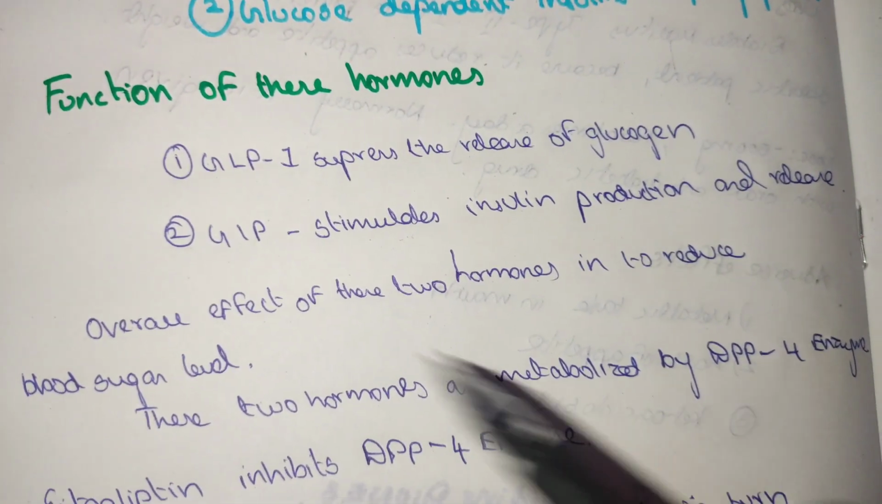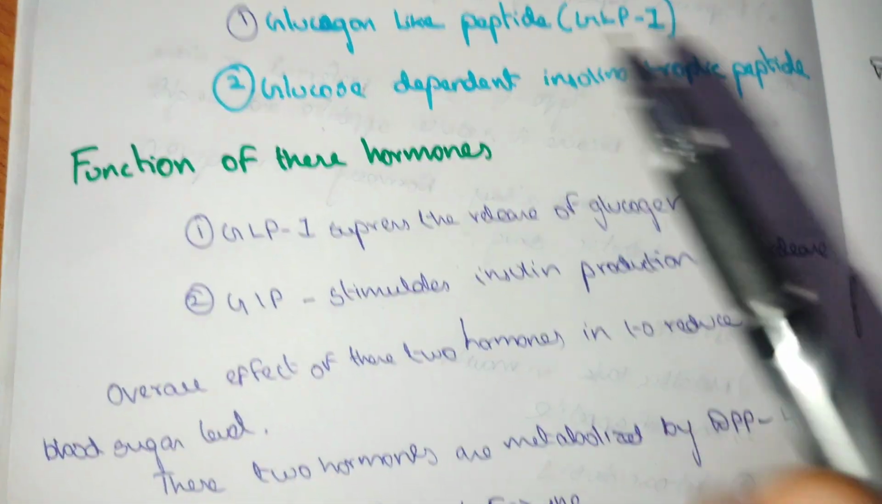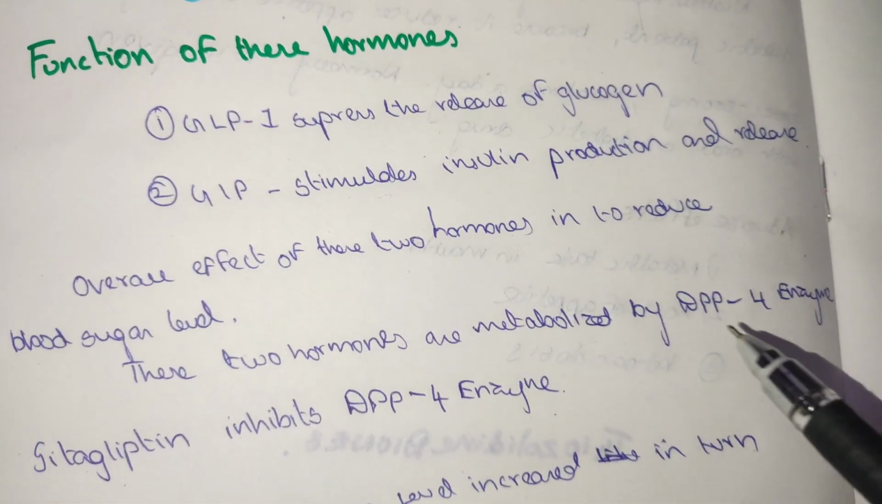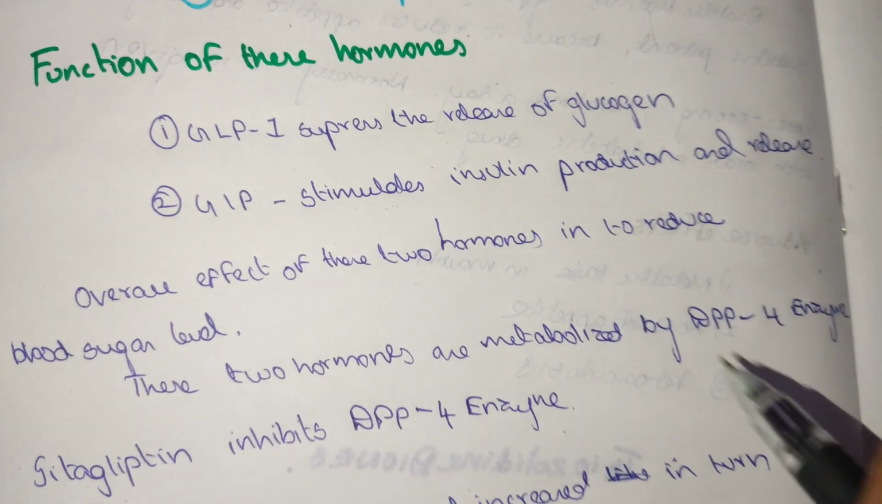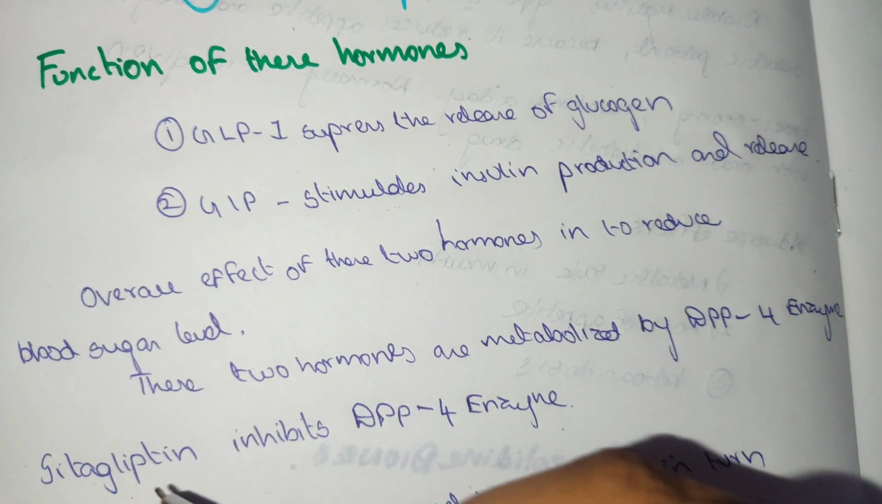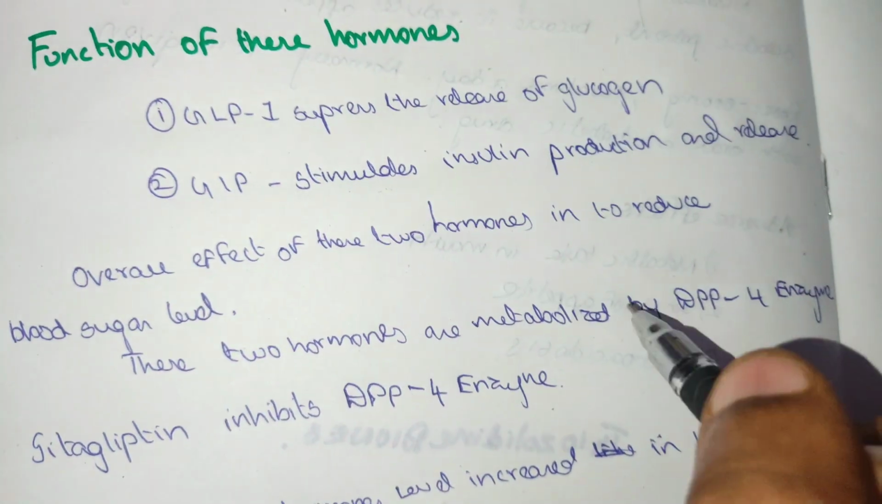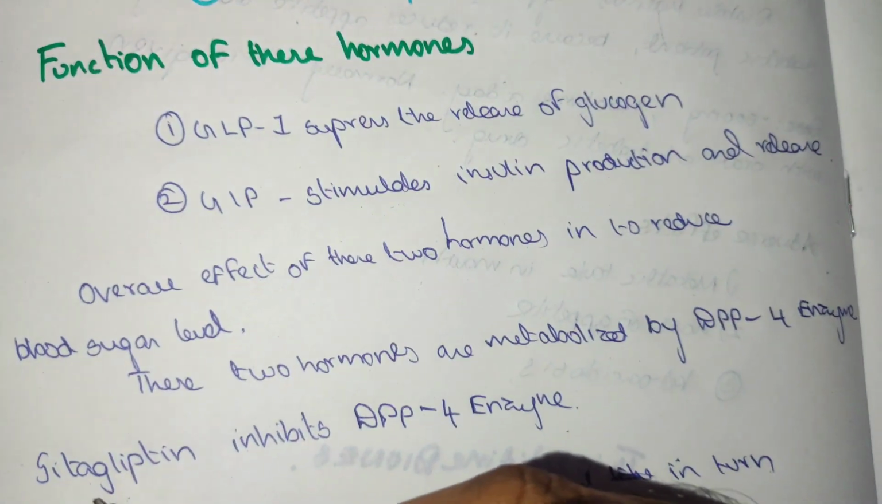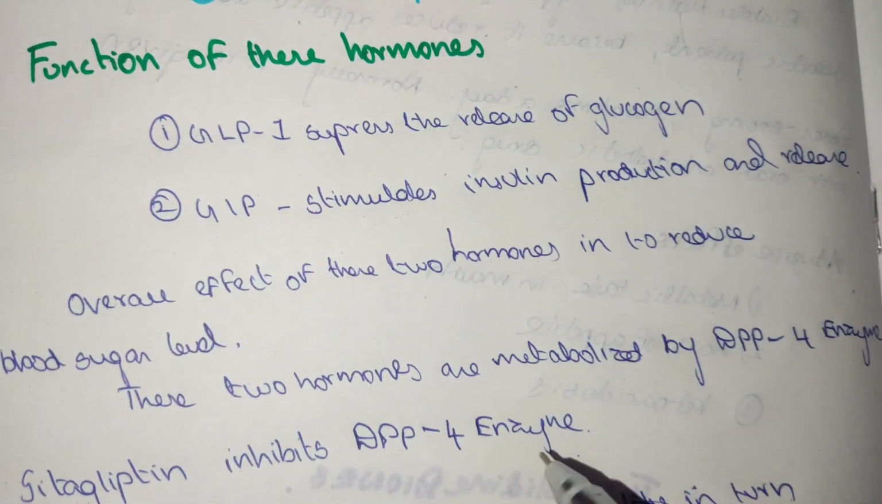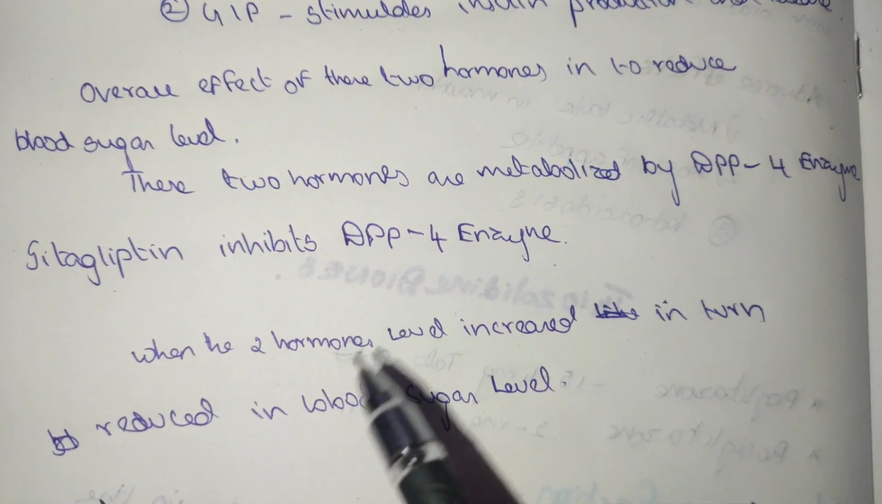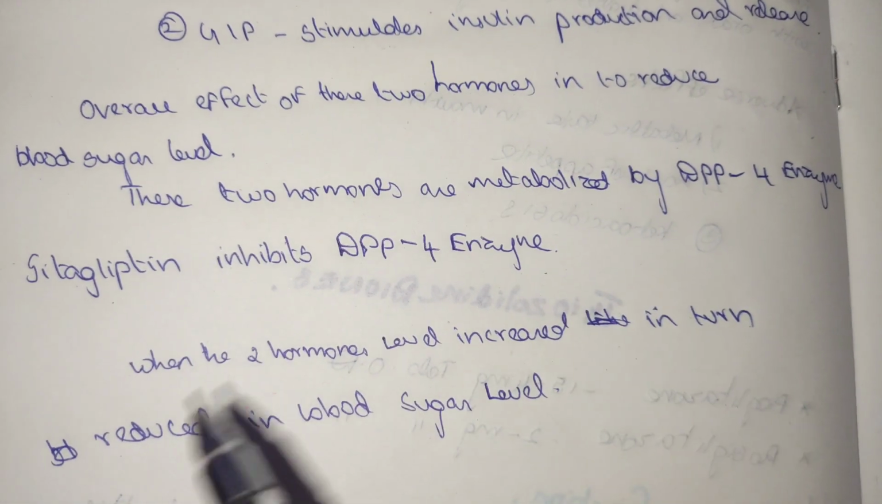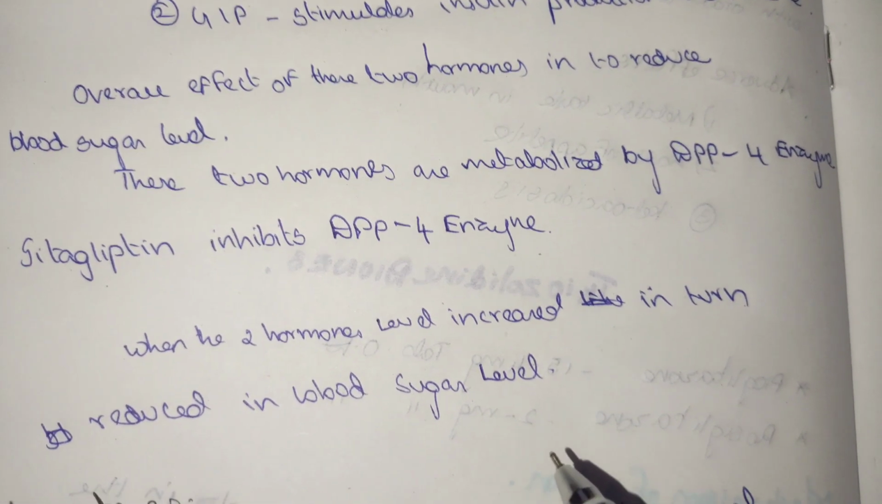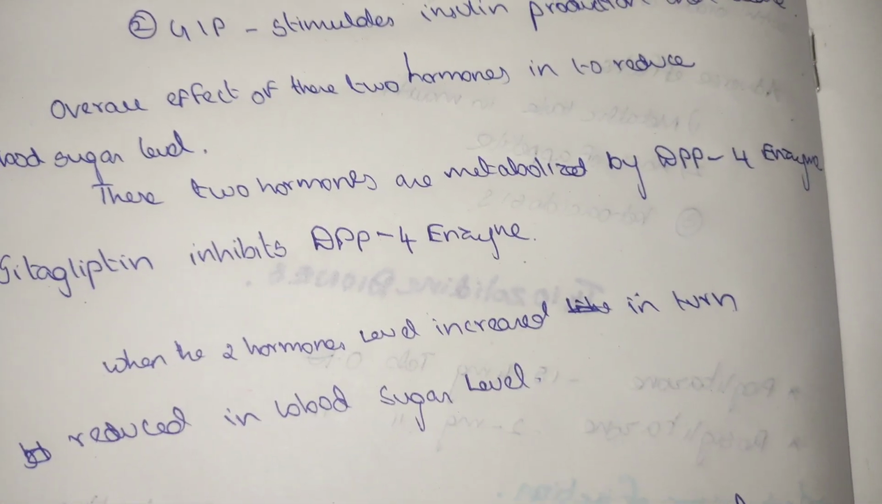But both of these hormones are metabolized by the DPP4 enzyme. So this DPP4 enzyme is inhibited by this drug, which we take orally. Sitagliptin inhibits the DPP4 enzyme. When the levels of the two hormones increase, there is reduced blood sugar level. This is the mechanism of action.